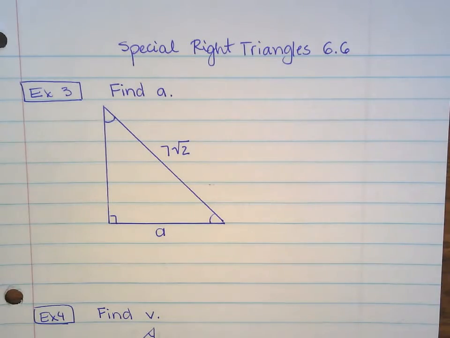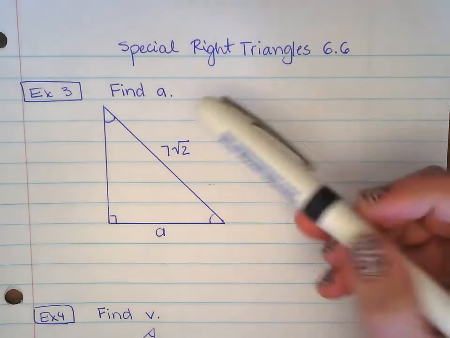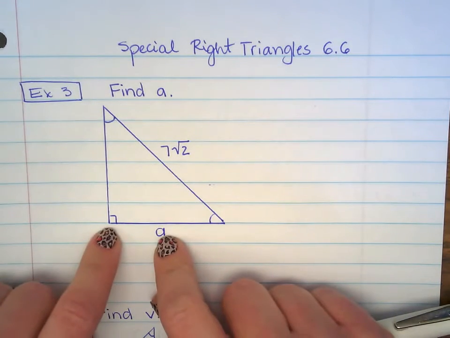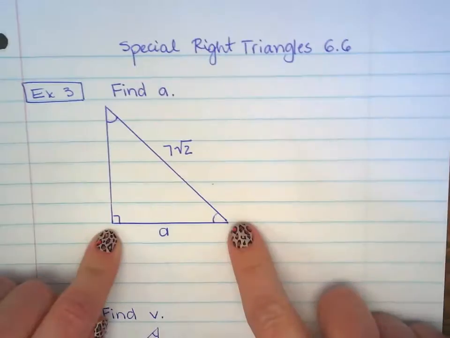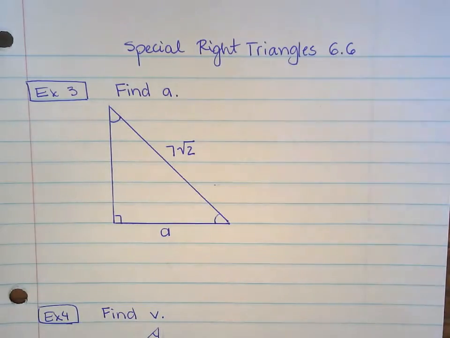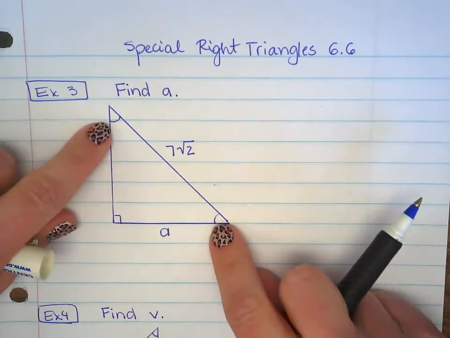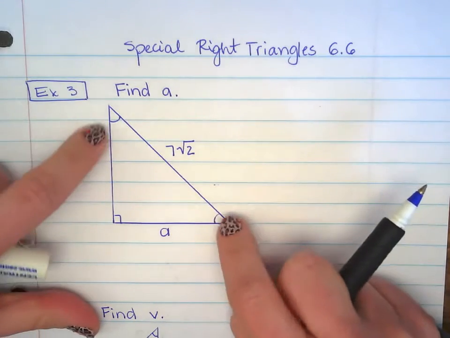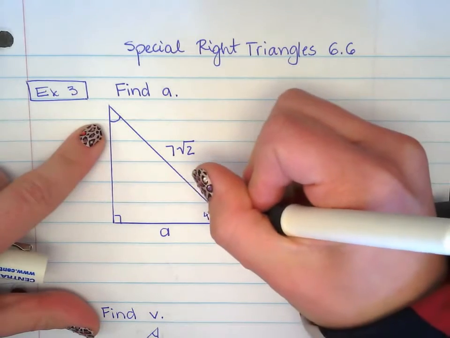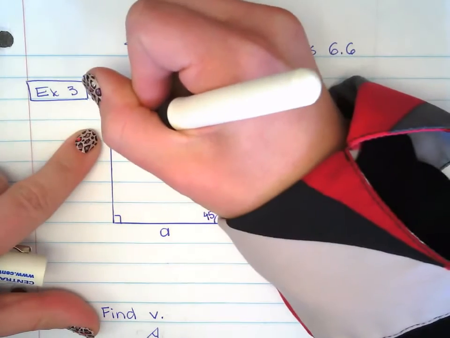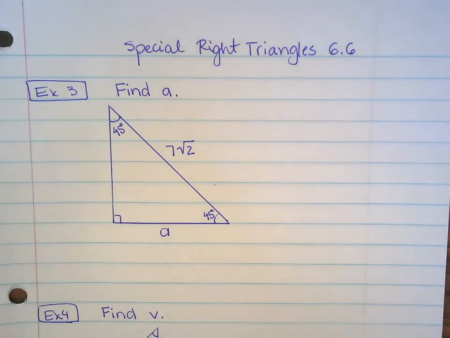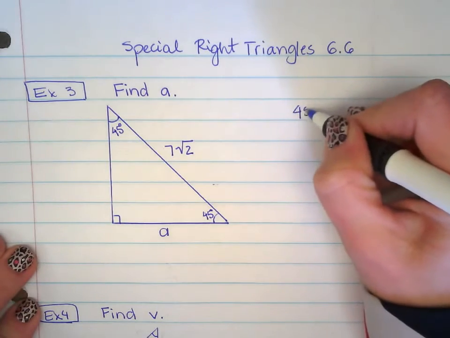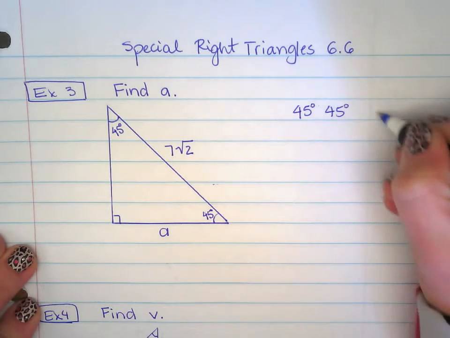Here we go, 2 more examples. Now for example 3, we need to find a. A is right here. And you're like, well, but I don't know what the degrees are for this triangle right here. But hey, these two angles are congruent. If this one is 90 and all together you need 180, you know for a fact that these two have to be 45 degrees.